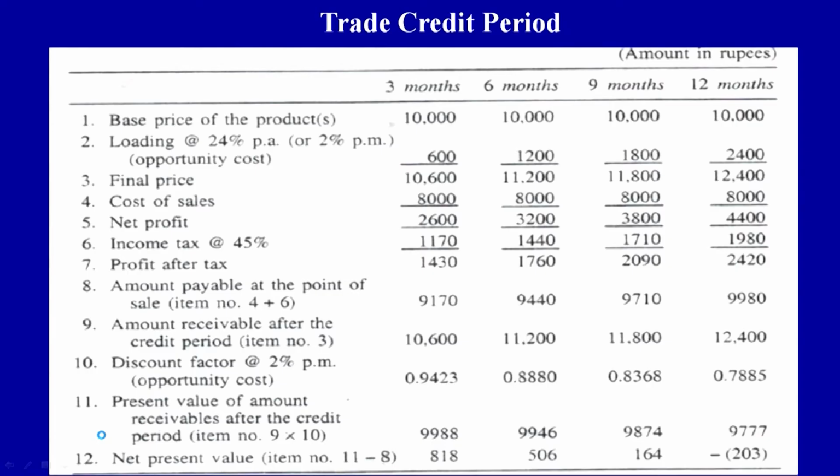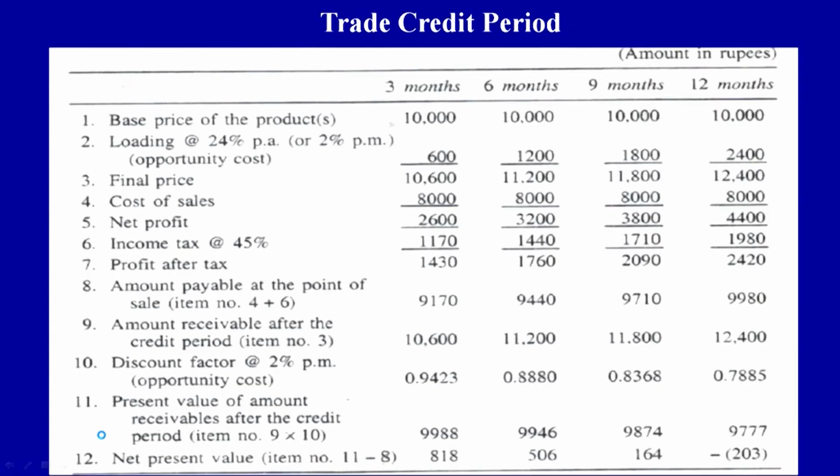Net present value requires that any project, any investment proposal is acceptable to the investor if the NPV of that proposal is 0 at minimum. If it is positive, very good, but it should not be negative at all. In this case the seller is an investor, because he is going to invest his money in the credit sales. So, the seller is an investor here, investing 10,000 plus the tax part on that. So NPV is positive, he has no problem. 818 is the NPV and he is happy to sell.